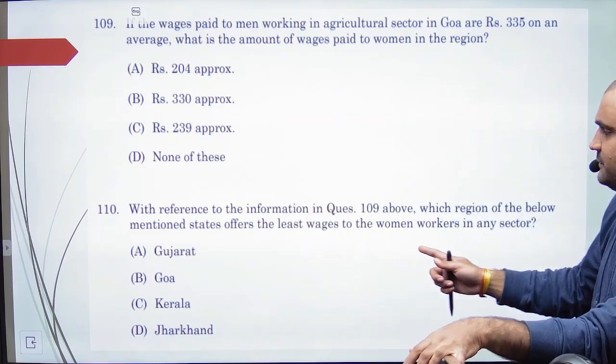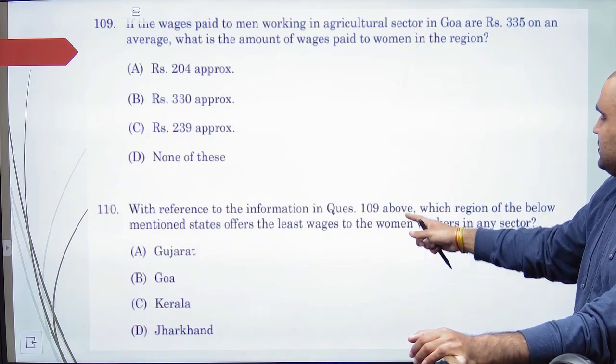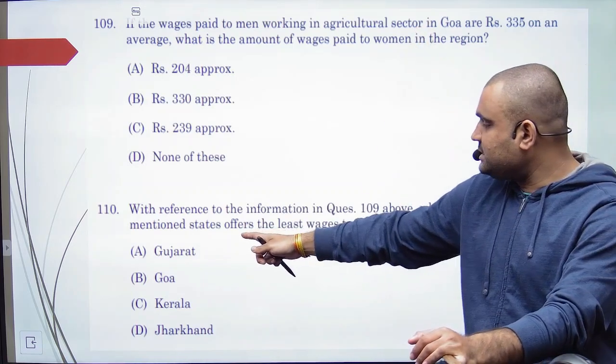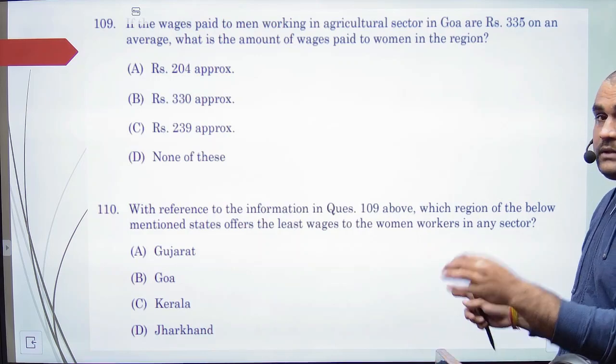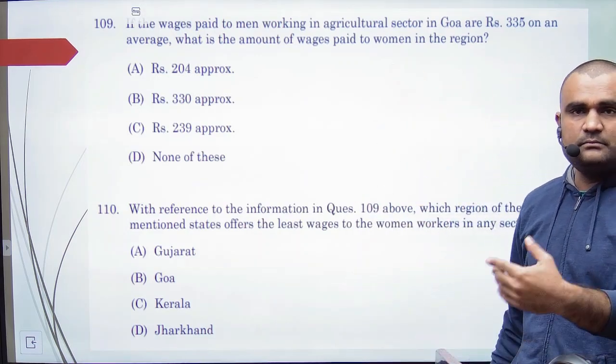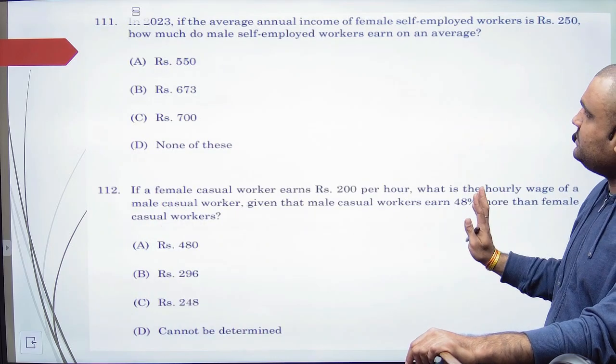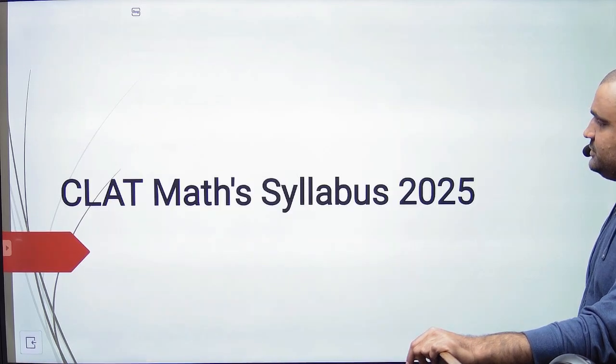Next, with reference to information 109, based on that, which region of the below mentioned states offers the least wage? इसके हिसाब से किसमें सबसे कम वेज है? ठीक है ना, तो सिंपल कंपैरिजन. सेम क्वेश्चन, सेम. ठीक है ना.